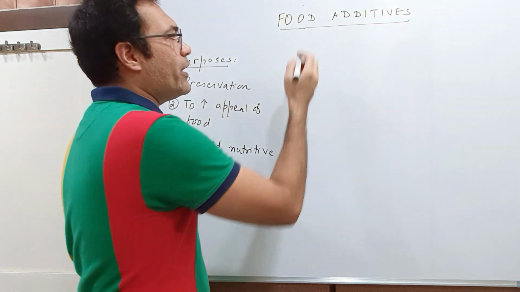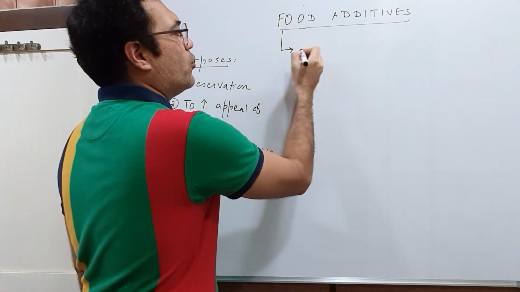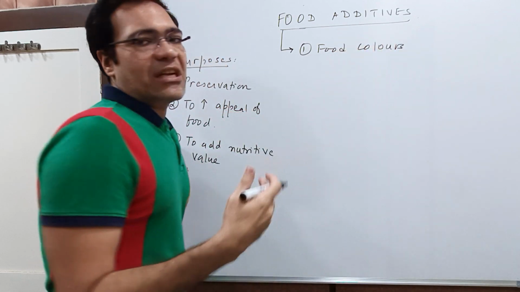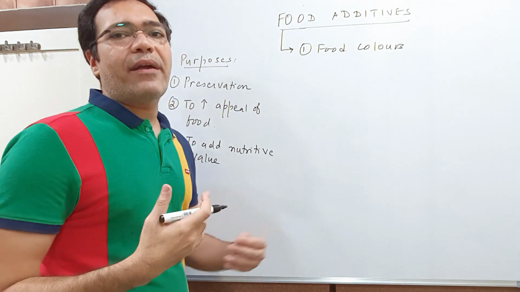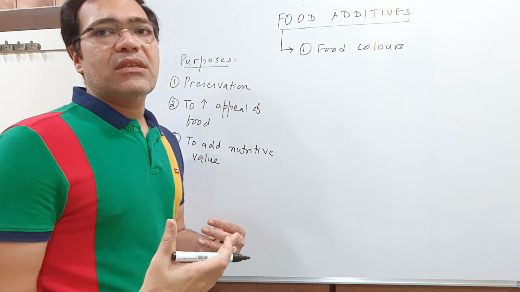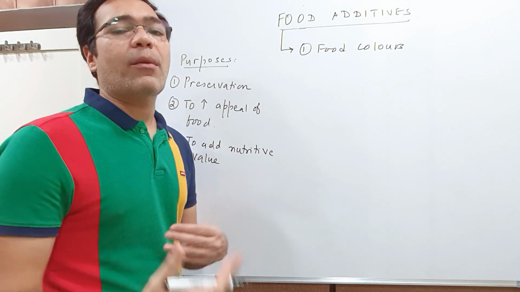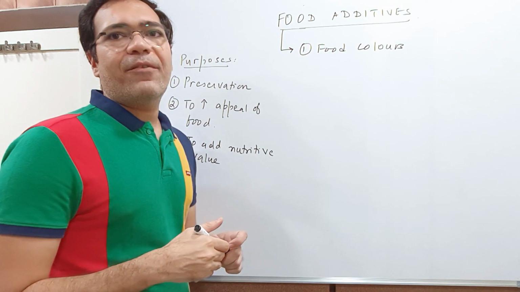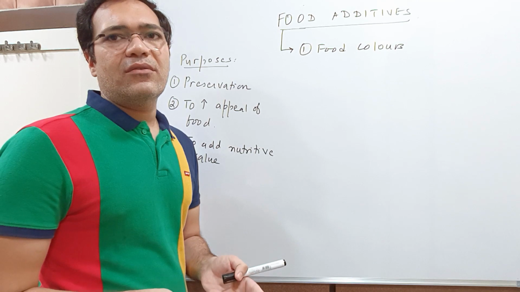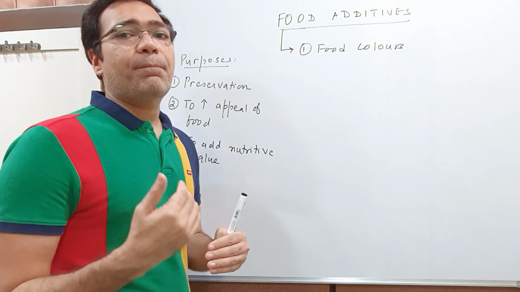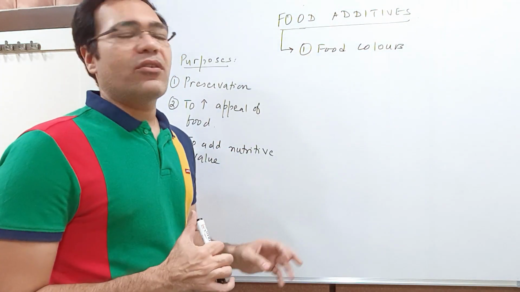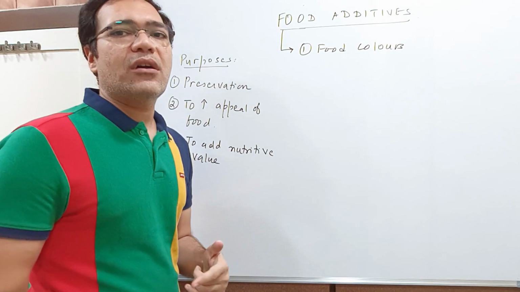Now students, the various food additives that we can add to the food include, number one, food colors, which are basically added to the food to impart color to the food, so that the appeal of the food increases, or in other words, the food may appear to be more appealing. For example, any black colored food is not that appealing as a pink colored or white colored food is appealing. So these food colors are added to impart color to the food.